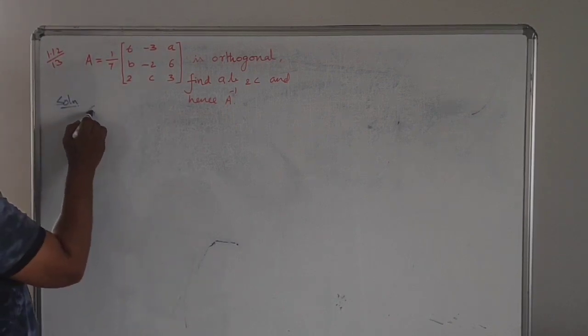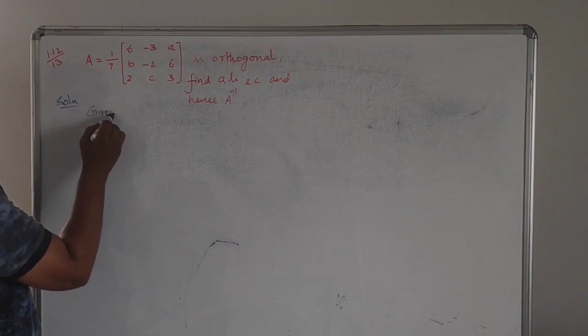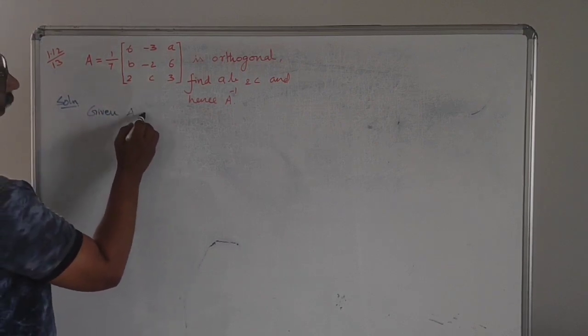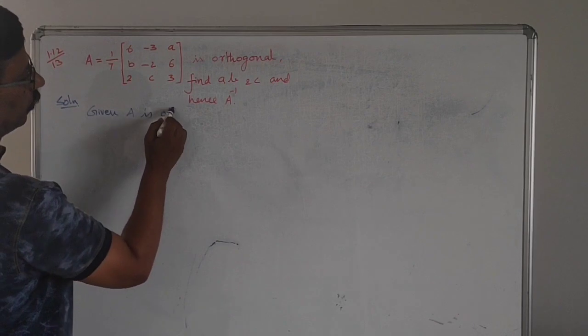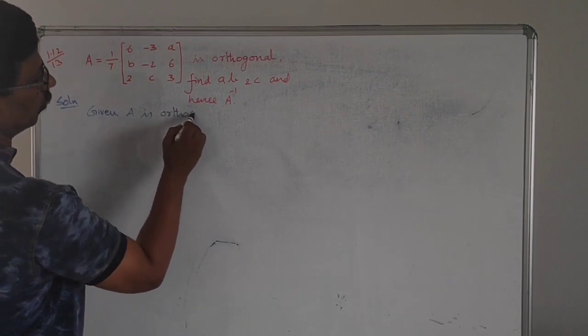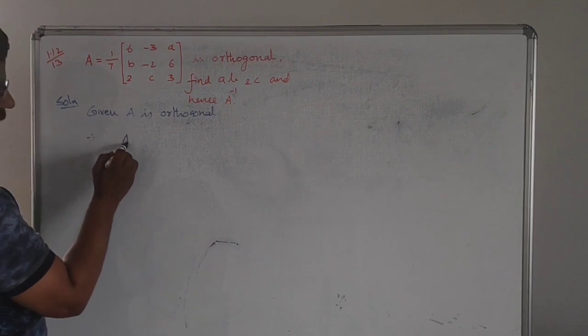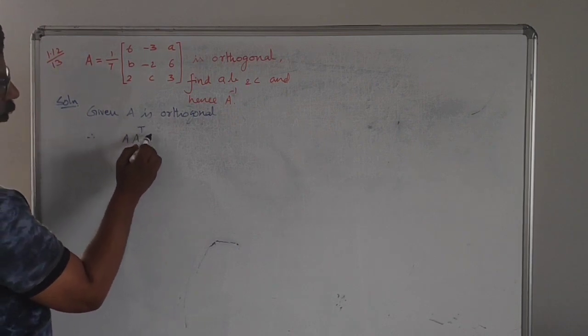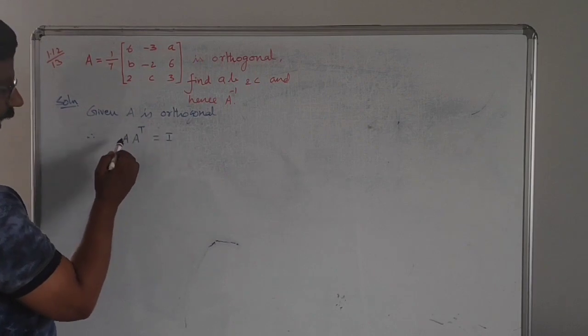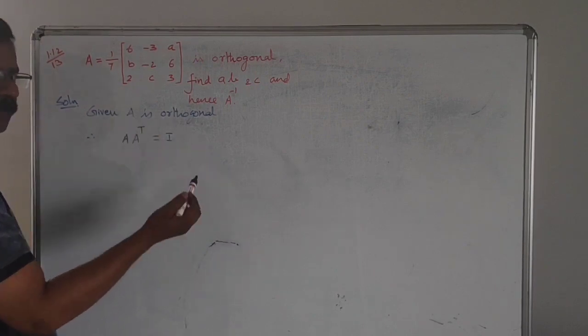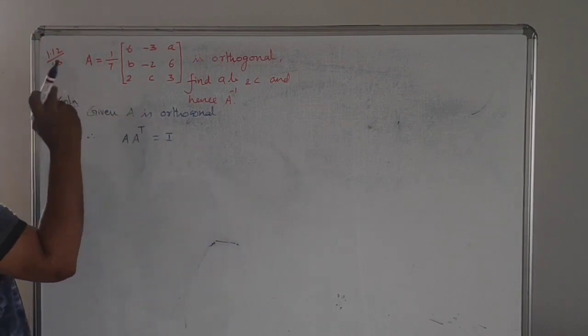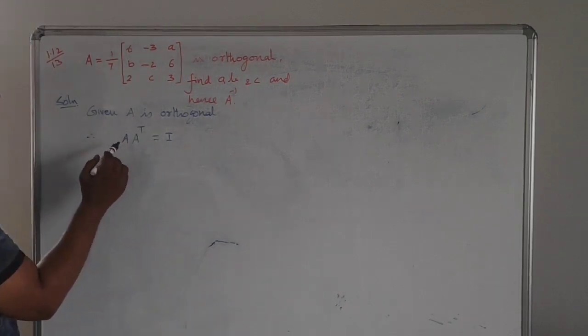Given capital A is orthogonal, therefore we can say A into A transpose equal to I. A into A transpose equal to A transpose into A equal to I, when it is orthogonal. Now let us find A into A transpose.